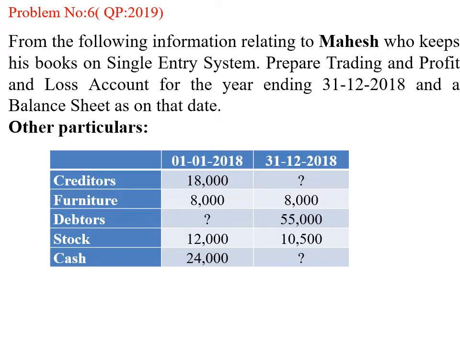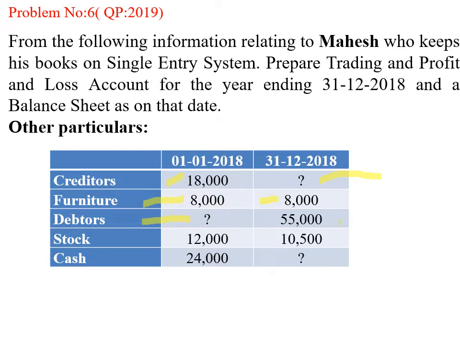So for creditors, the opening balance is mentioned, closing balance is not given. That means while preparing the total creditors account, the closing balance of creditors will be a balancing figure. Furniture 8,000 opening, closing also 8,000. Debtors opening balance is not given, question mark is there. That means we have to identify the opening balance by preparing the total debtors account.